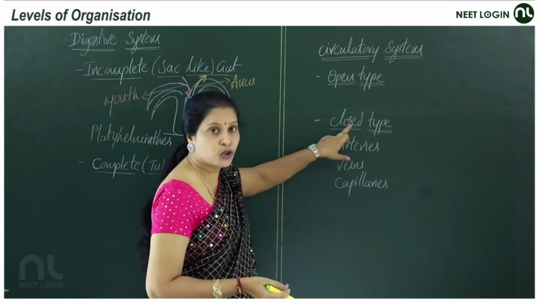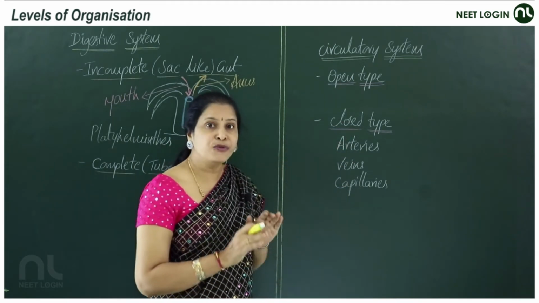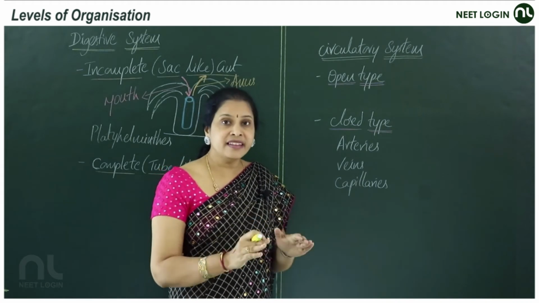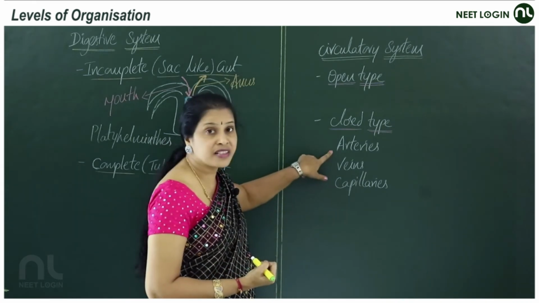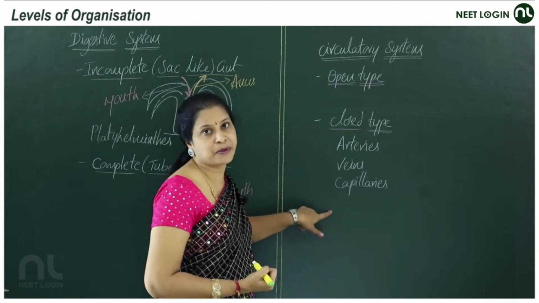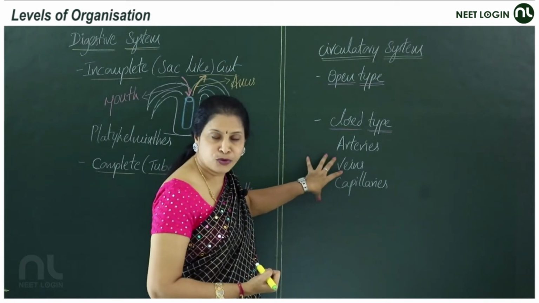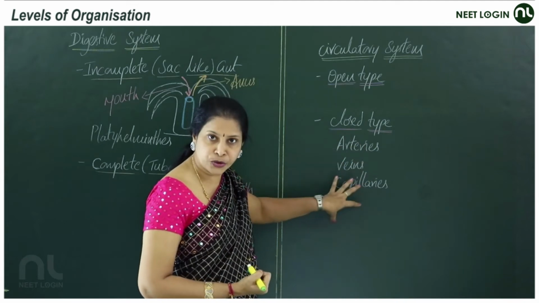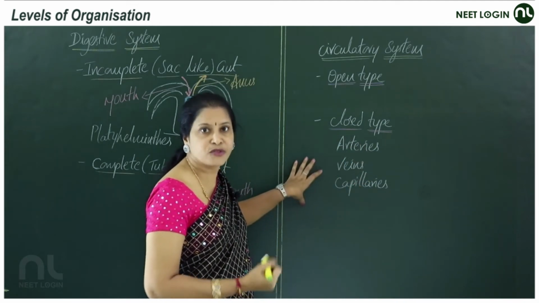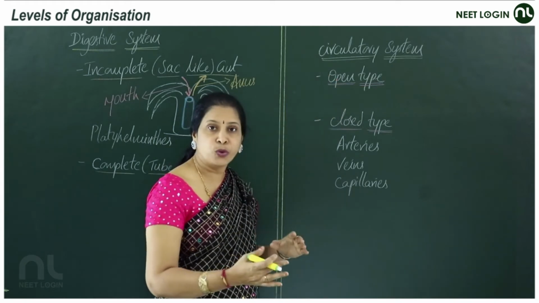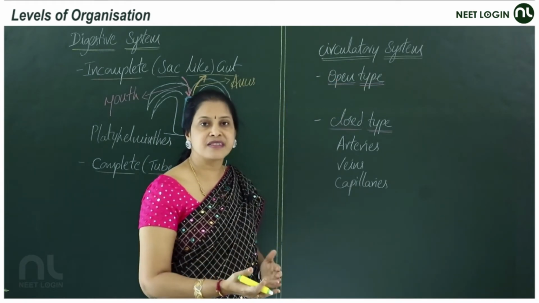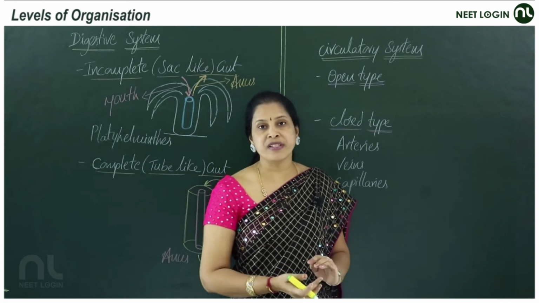Coming to the closed type, the blood flows alone in blood vessels of different dimensions like arteries, veins and capillaries. Here the blood flows only in a closed circuit, those are blood vessels of different dimensions, whereas in the open type the blood flows both in the blood vessels and also in the open spaces.